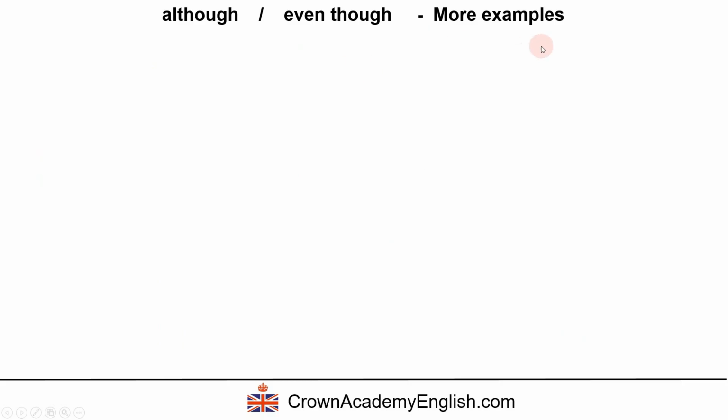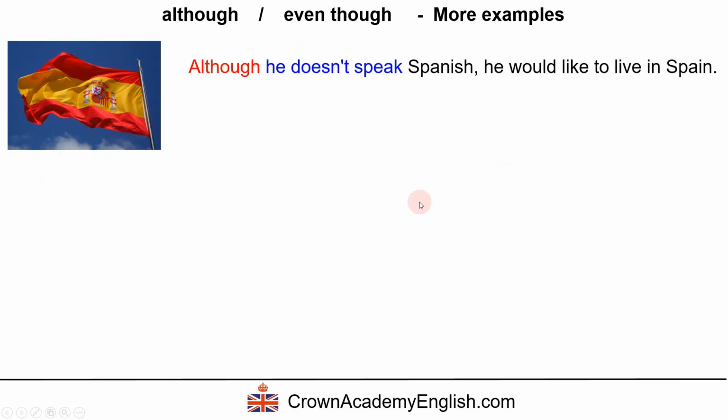Let's look at some more examples. Although he doesn't speak Spanish, he would like to live in Spain. So this is surprising because of this. Okay, although, and here we have a negative. So we have the subject and the verb in the negative. Although he doesn't speak Spanish.